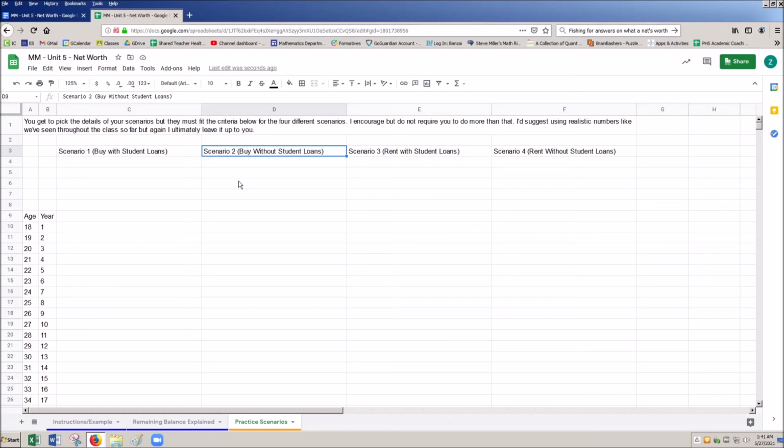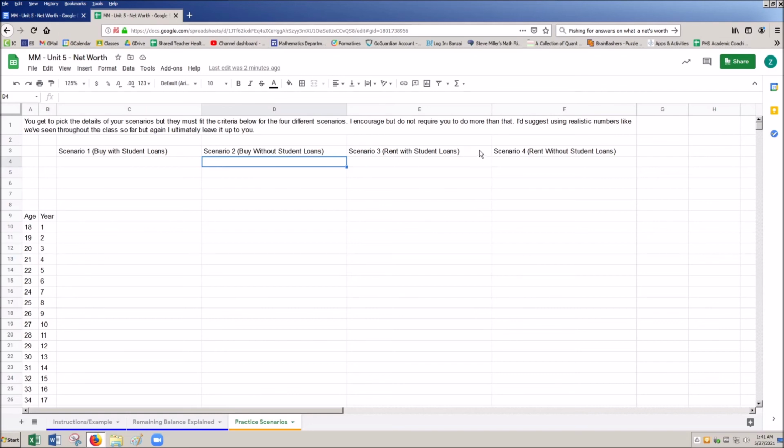What would be really cool and interesting, and what I hope people do, is with the first scenario, pick a salary that reflects what going to school would be. I can look at either Bureau of Labor Statistics values, or I can just look at my expected career with a college degree, versus a non-college degree career, and look at what that salary would be like. Again, you don't have to do that, but I think that would be the most interesting thing to do. I know it is playing with two different values. One is with student loans, one's without, and one is also with a different salary. But I think it's really interesting and compelling.